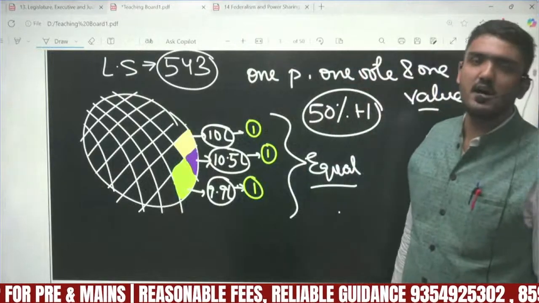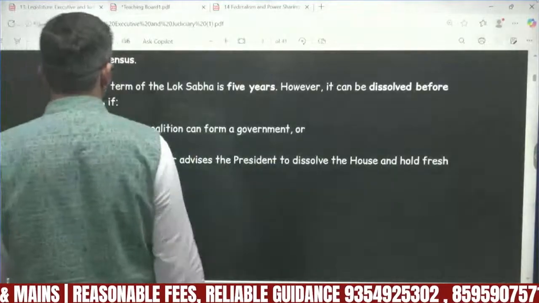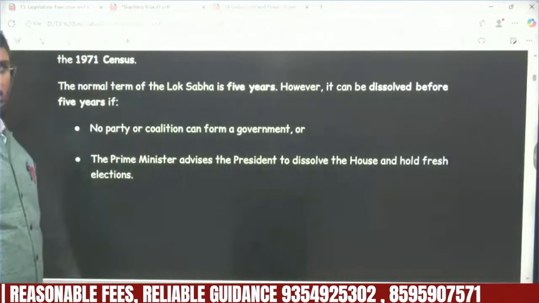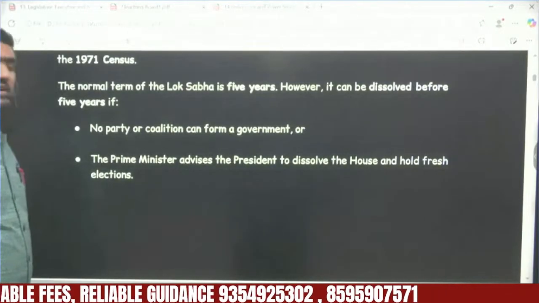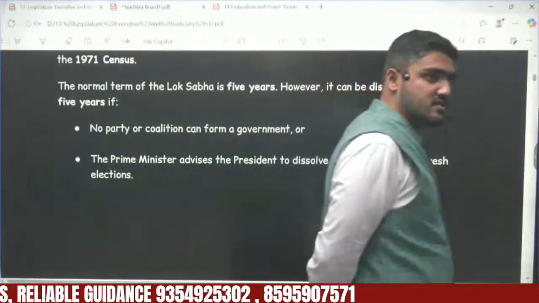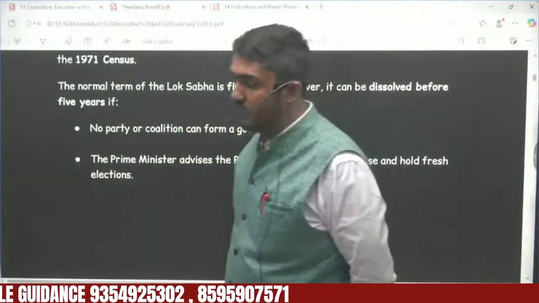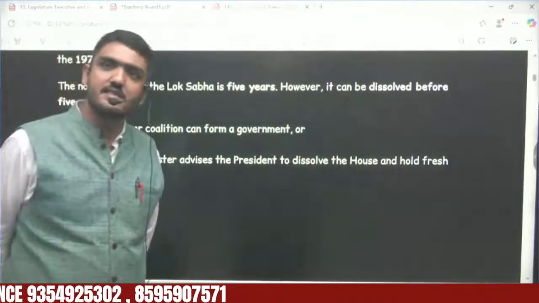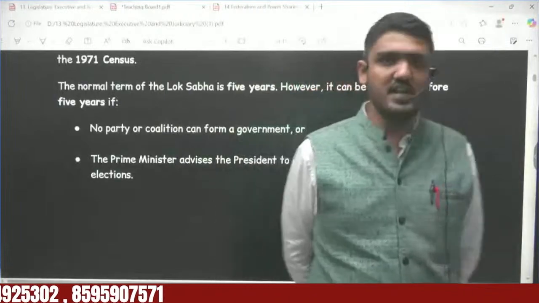In case no party or coalition can form the government, the Lok Sabha will be dissolved. Also, if the prime minister advises the president to dissolve the Lok Sabha, it can be dissolved and re-elections will happen.